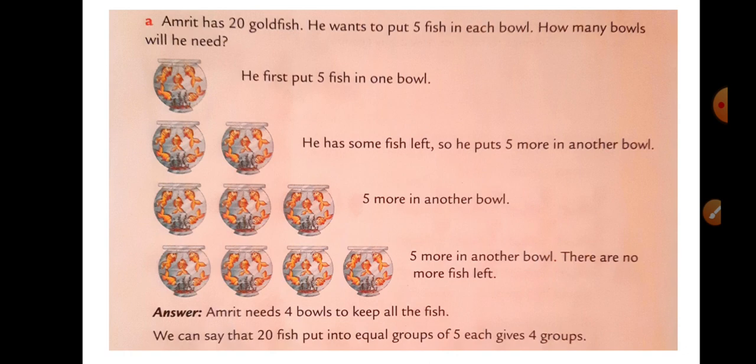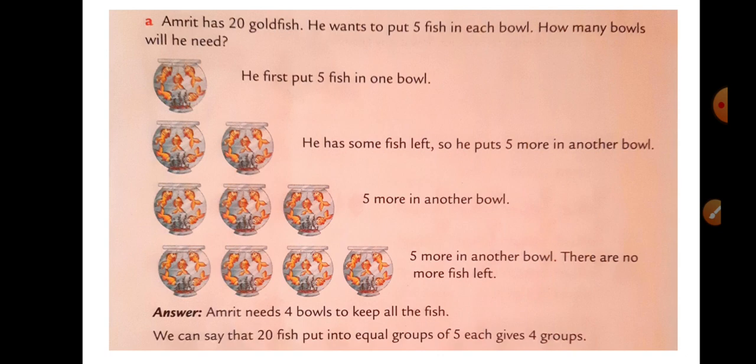Today I am going to take examples from the textbook only, so that it is more relevant and easier for you to understand. Amrit has 20 goldfish. He wants to put 5 fish in each bowl. How many bowls will he need? Now how many fish does Amrit have? Amrit has 20 goldfish. Now he needs to put all these 20 goldfish into equal quantities in each group. So how many equal groups should there be?